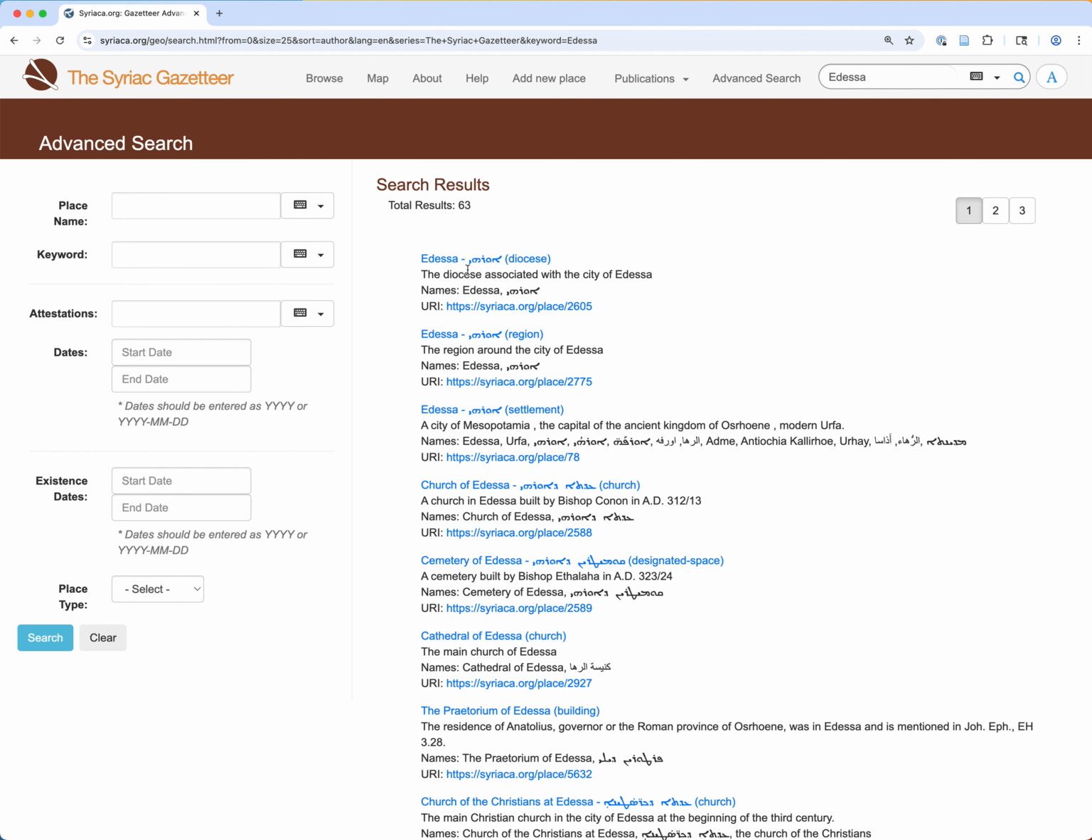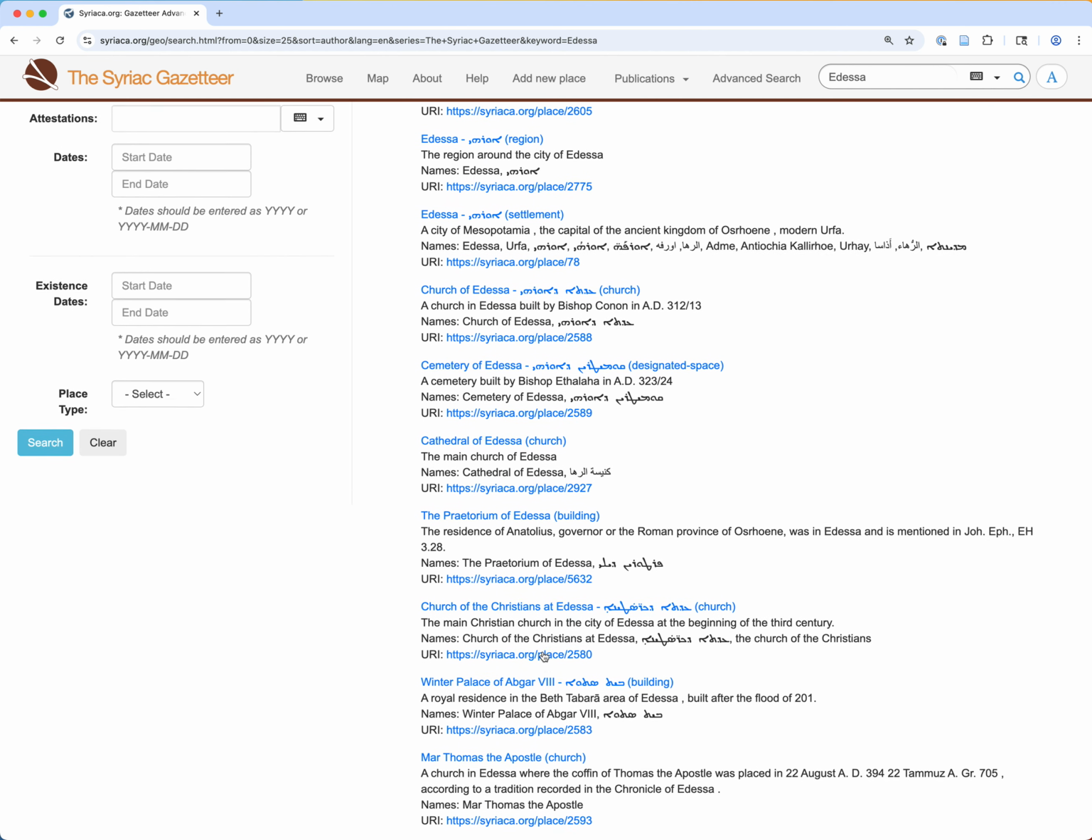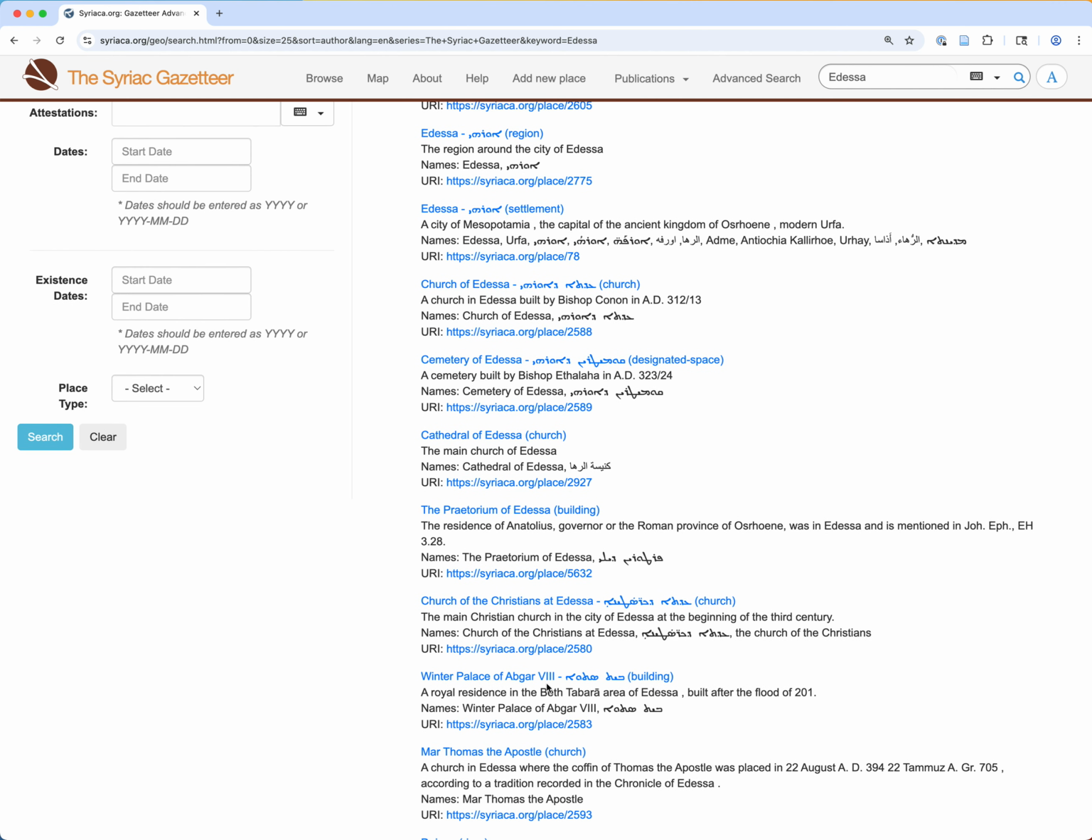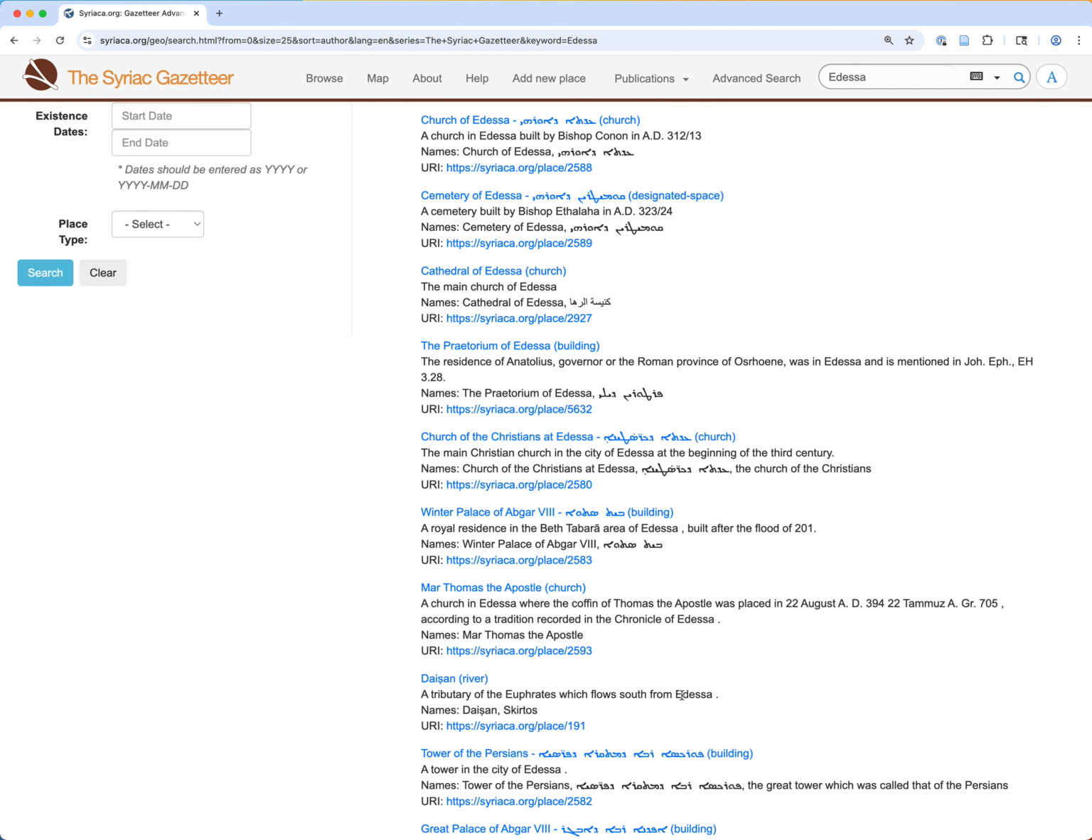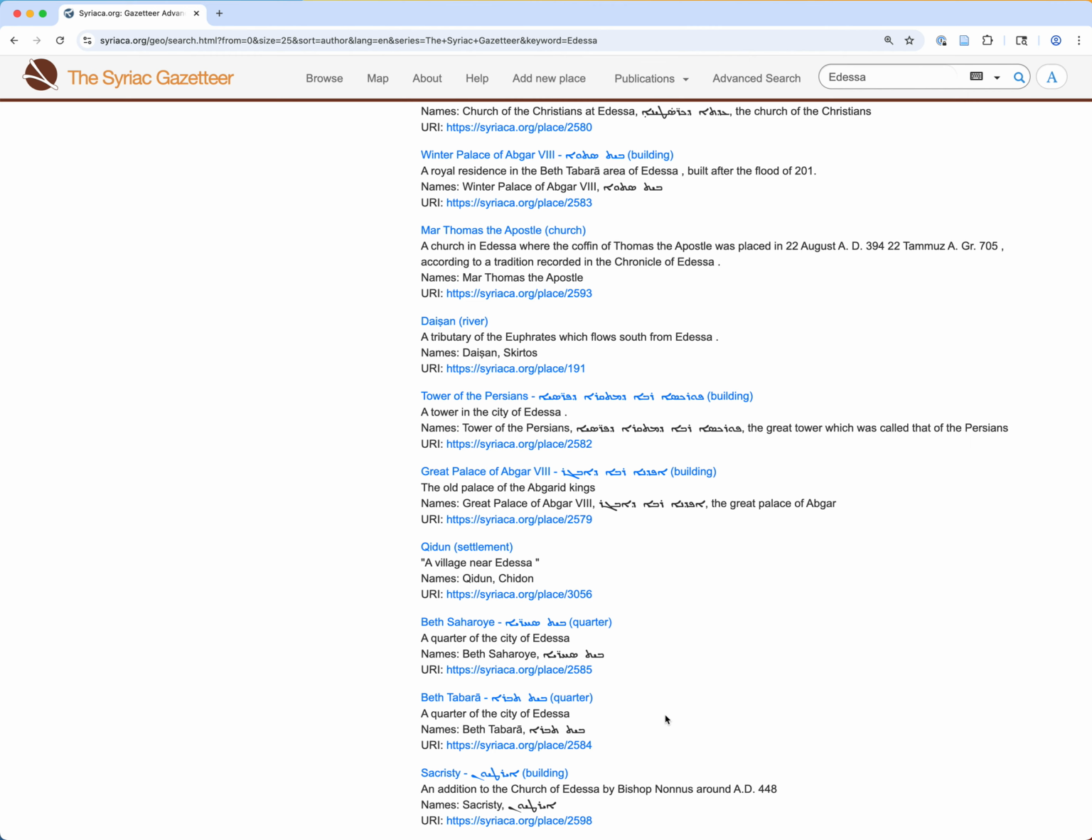It is important to note that the same name may be shared by multiple entities of a different type. It also includes a number of places that have Edessa in the name of the place, the Praetorium of Edessa, for example. But it also provides results where the name of the place is not Edessa, but perhaps the place itself is located in Edessa. So the Winter Palace of Abgar VIII in Edessa, a church of Mar Thomas the Apostle, or perhaps a place whose location is related to Edessa. So the Dyson River, or a village near Edessa.